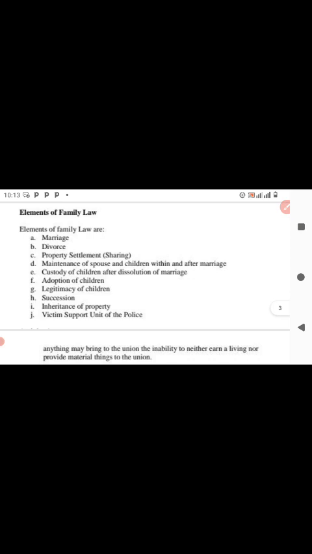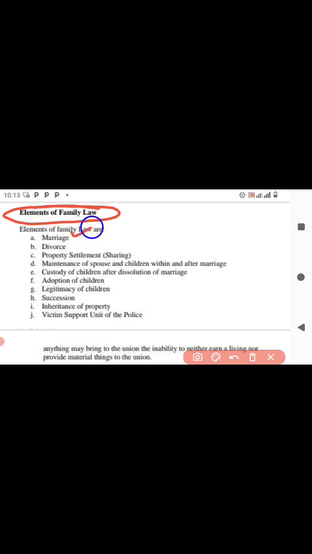So this topic involves what we call the elements of family law. Once we look at these, they are actually 10. We need to know that we've covered this one.